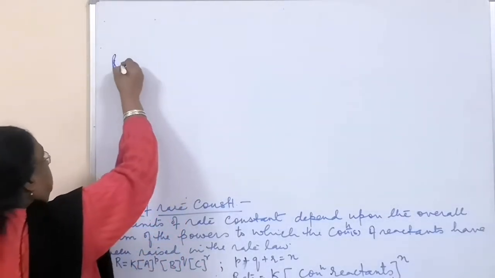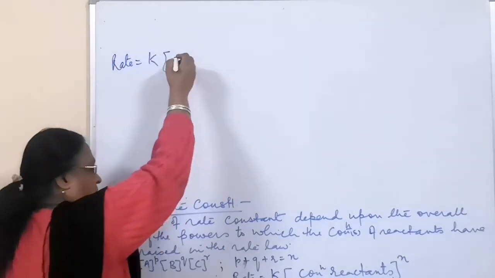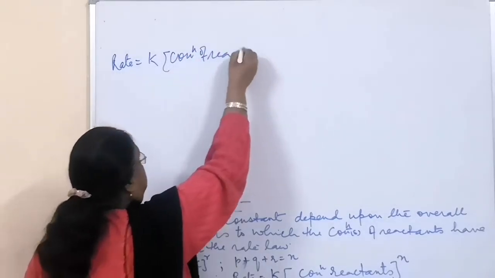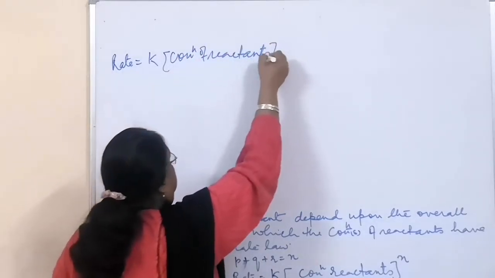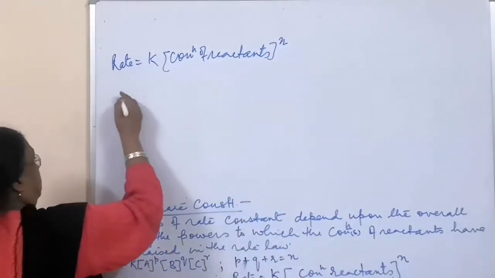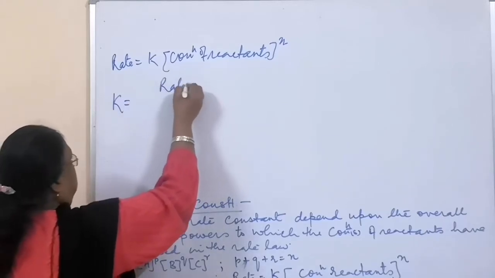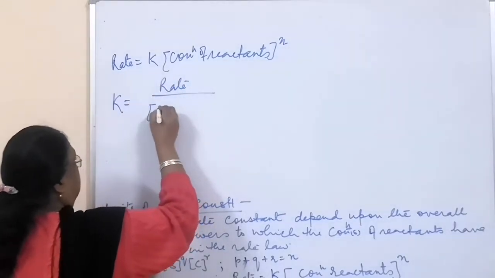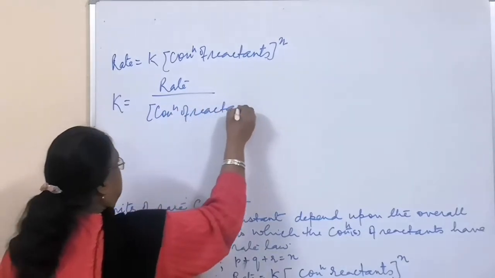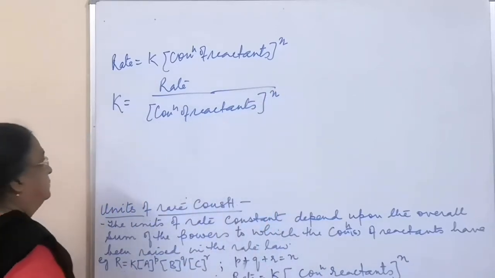So we have this expression: rate is equal to K into concentration of reactants raised to the power n. So rate constant K will be equal to rate upon concentration of reactants raised to the power n.